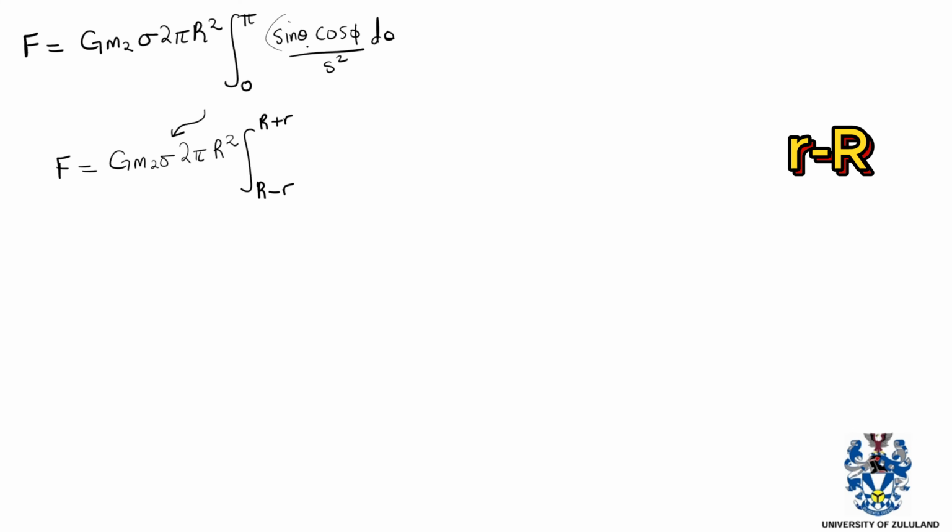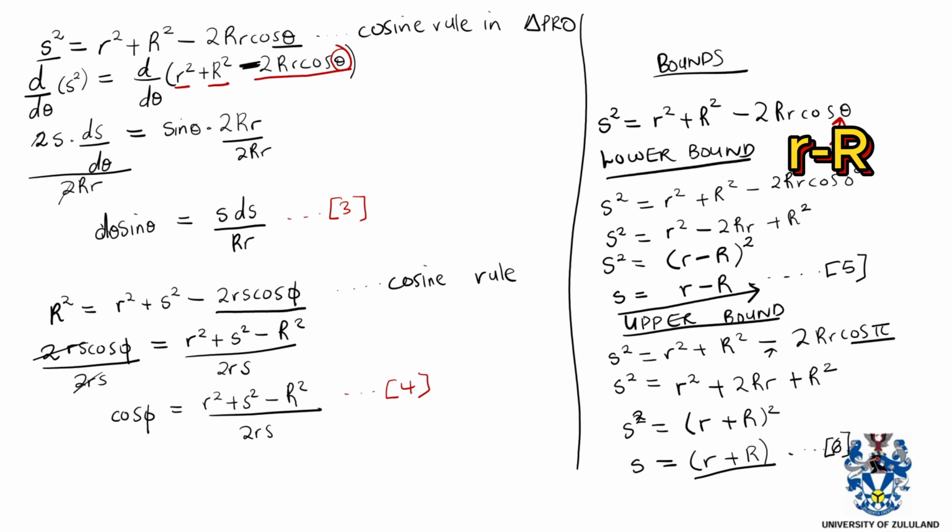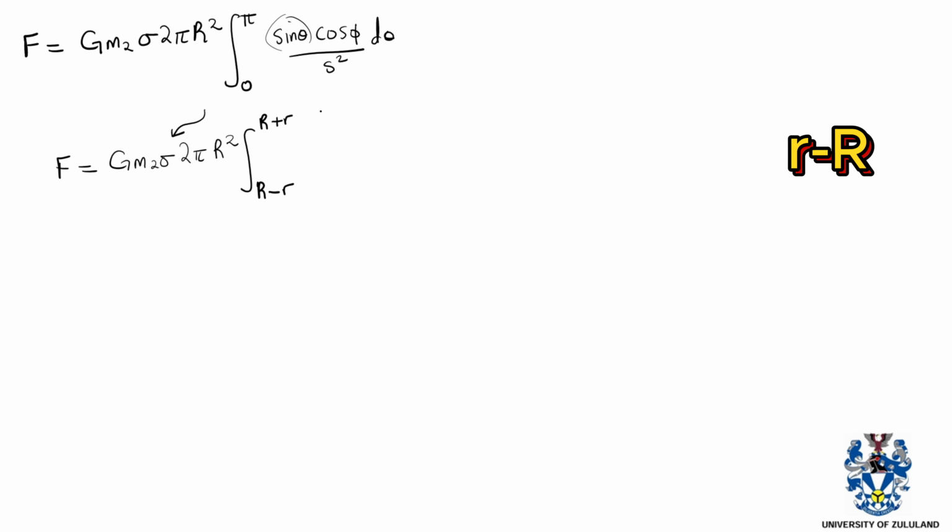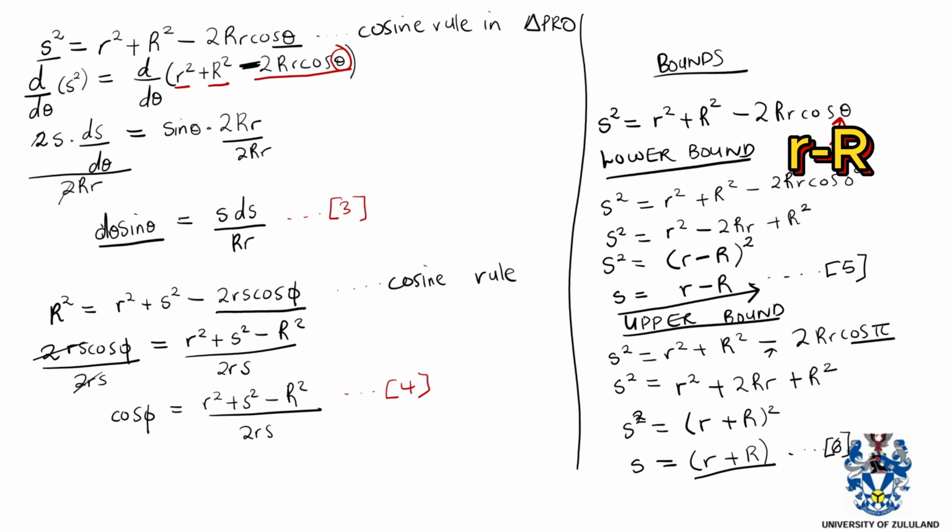And then our sine theta, we've expressed it there, and that was equation 3. Sine theta d theta is equal to s ds over rR. So basically, when you see sine theta and d theta together, you can replace them with s ds over rR. And then in this case, you have substituted equation 3 into that new integral.